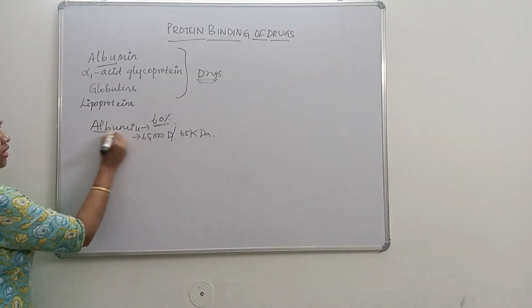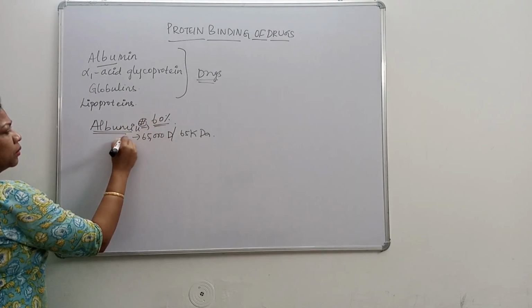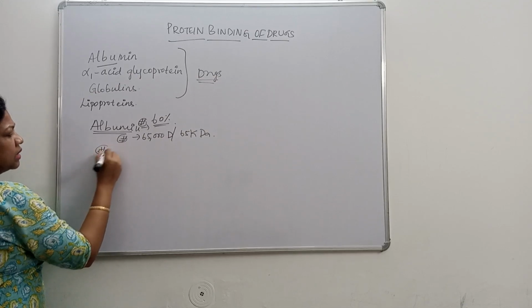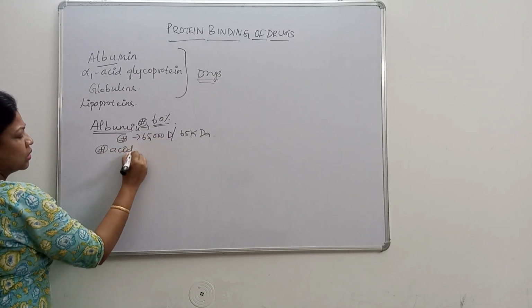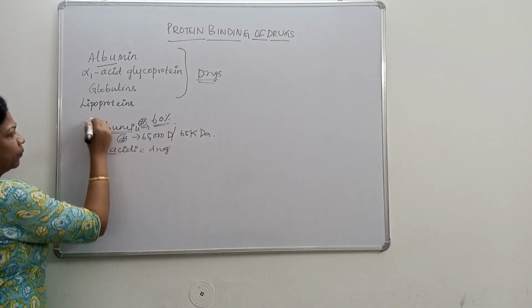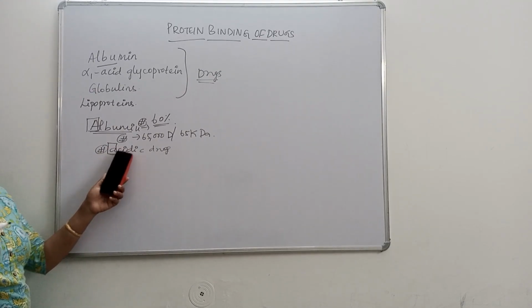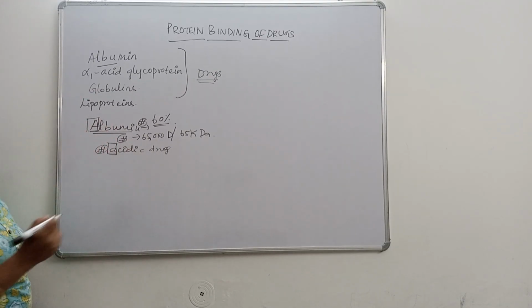Now what is the significance of this albumin? This albumin binds the acidic drugs. So you can easily remember AA: albumin binds with acidic drugs. Most of the acidic drugs bind with albumin.